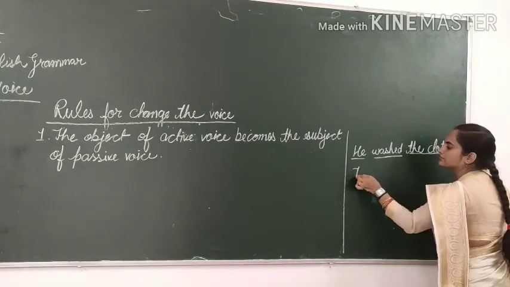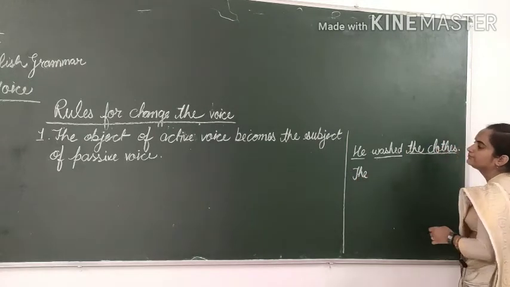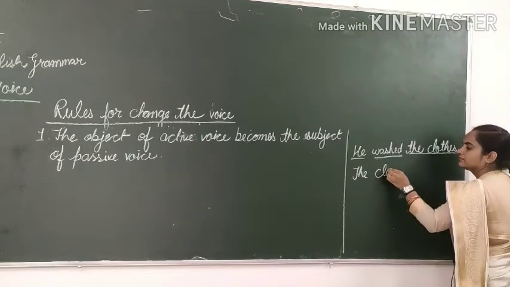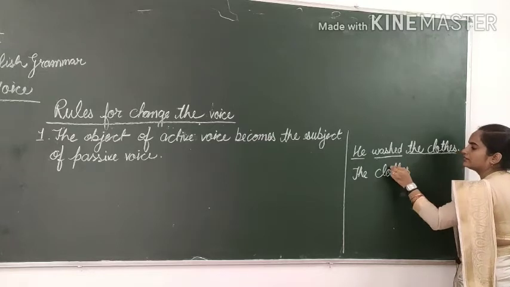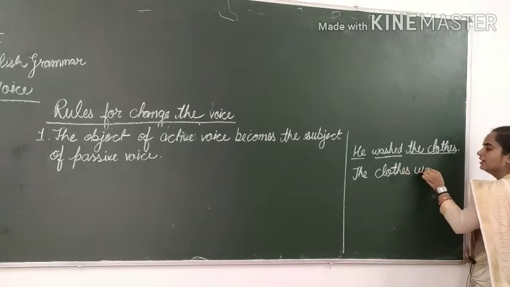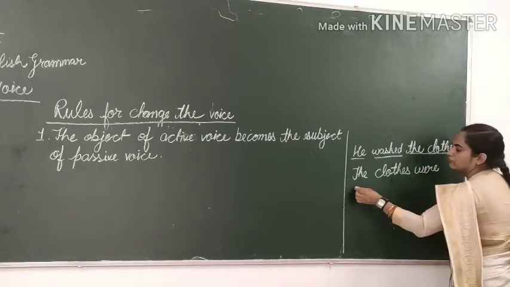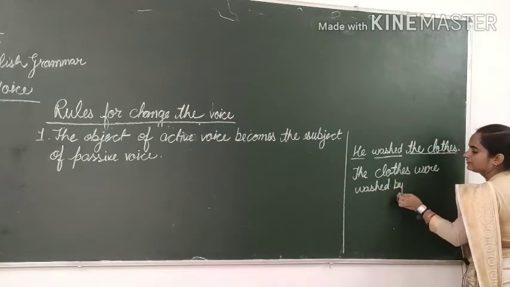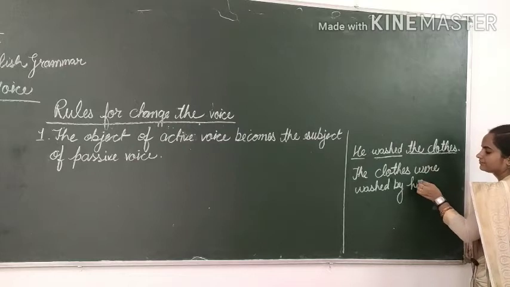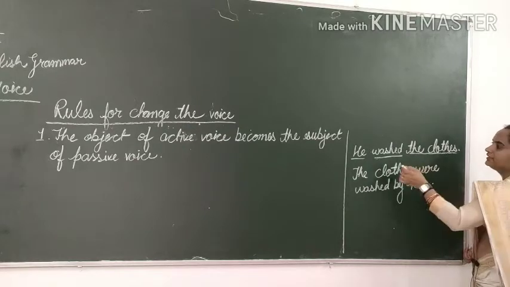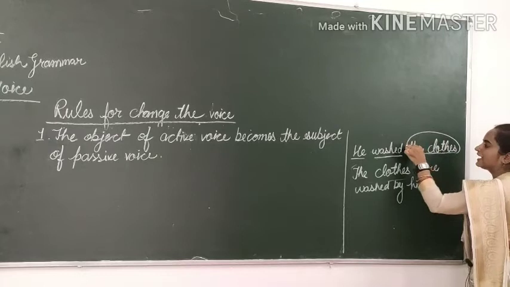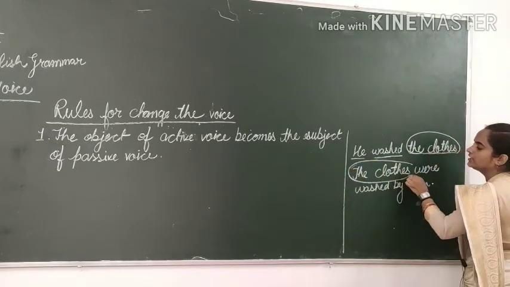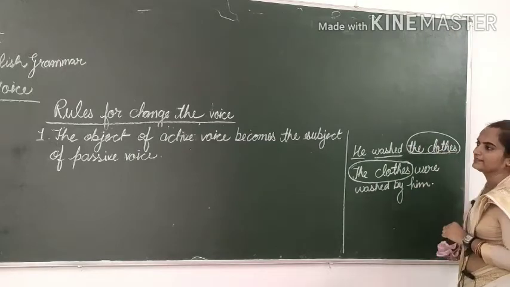The clothes. It will become the subject of passive voice. The clothes were washed by him. Here the object of the active voice is changed into the subject of the passive voice.